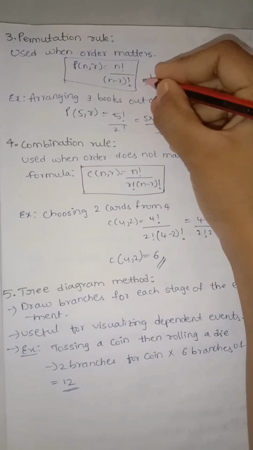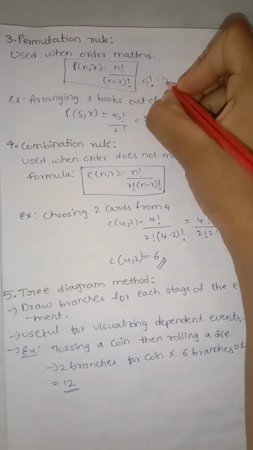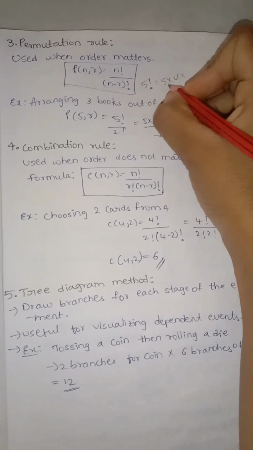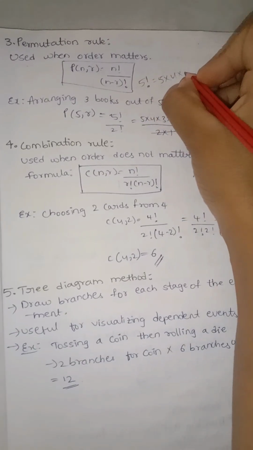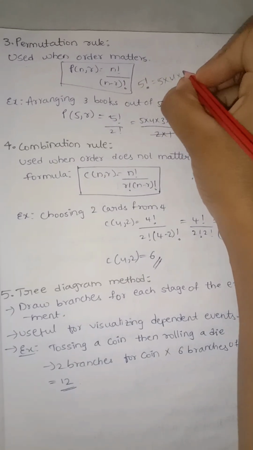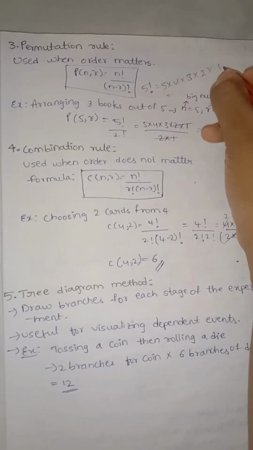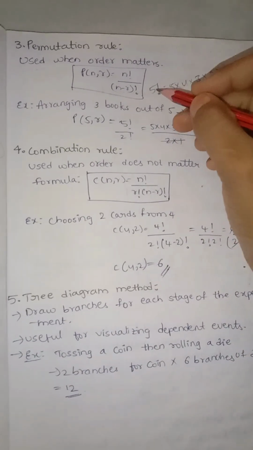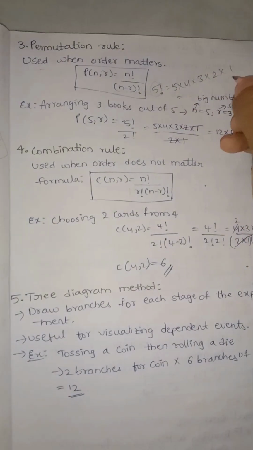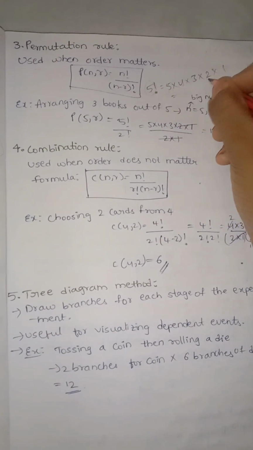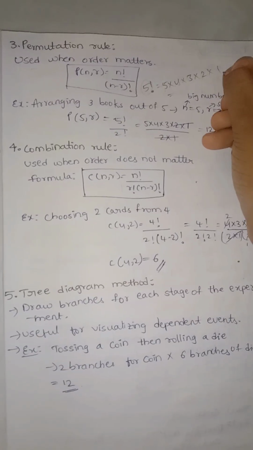It is represented with an exclamation mark. For example, 5 factorial means multiplying 5 down to 1: 5 into 4, that is n into n minus 1, 4 minus 1 is 3, and so on, 2, after that 1. 5 times 4 is 20, 20 times 3 is 60, 60 times 2 is 120, 120 into 1 is 120.